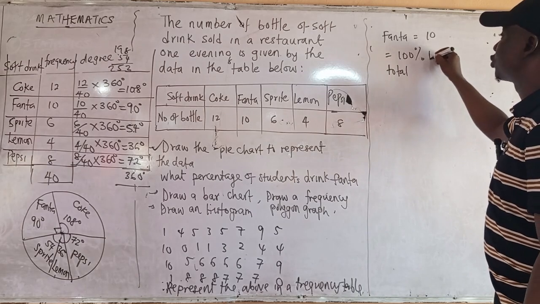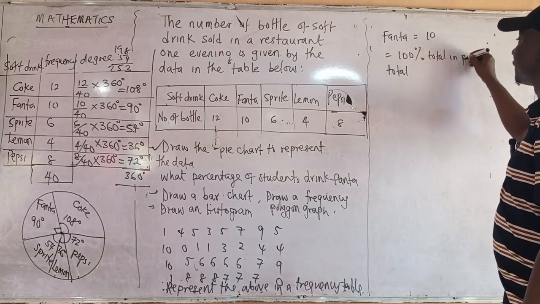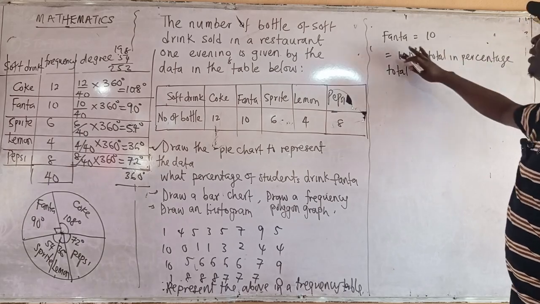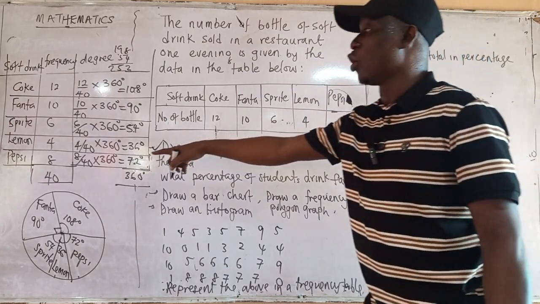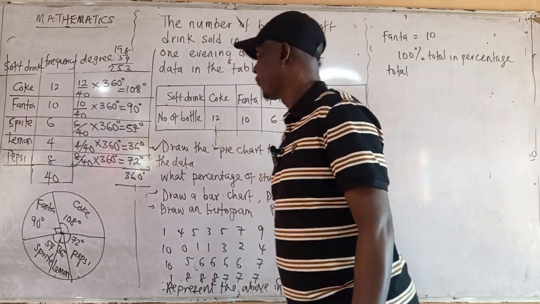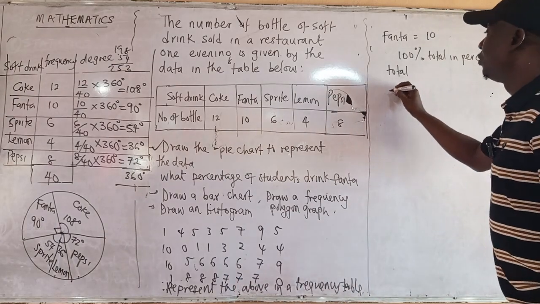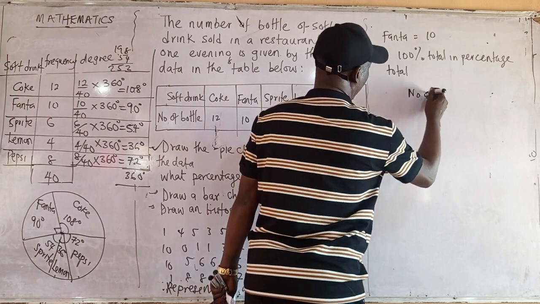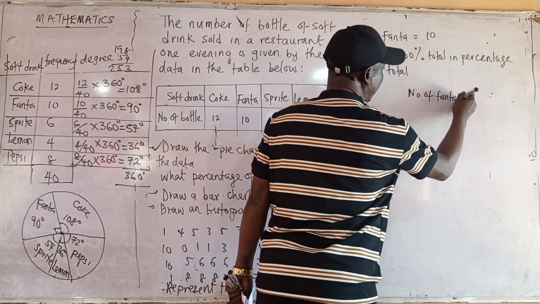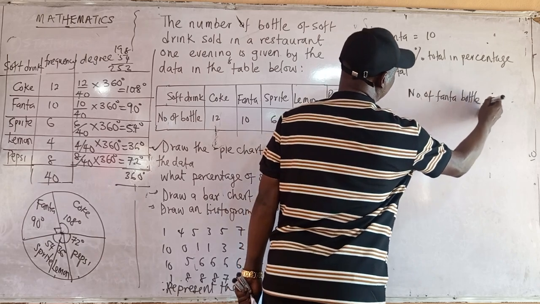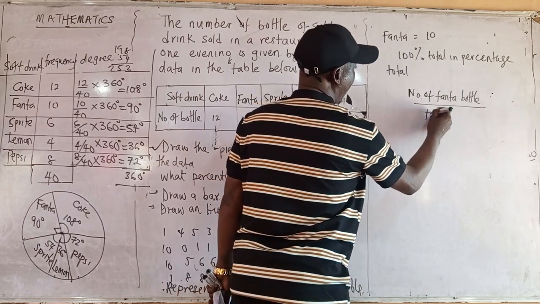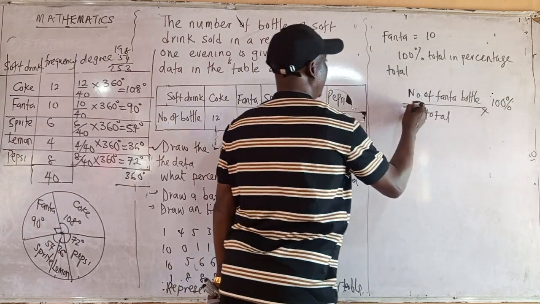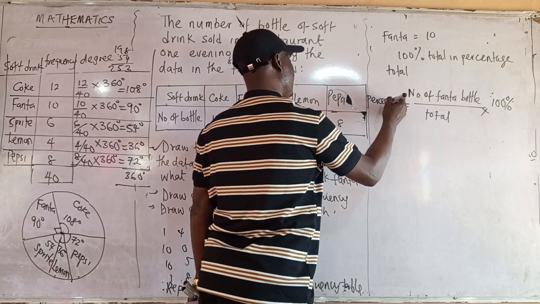The total drink consumed is 40. So to convert, the formula is the number of Fanta bottles over the total, times 100%. That will give us the percentage of Fanta.